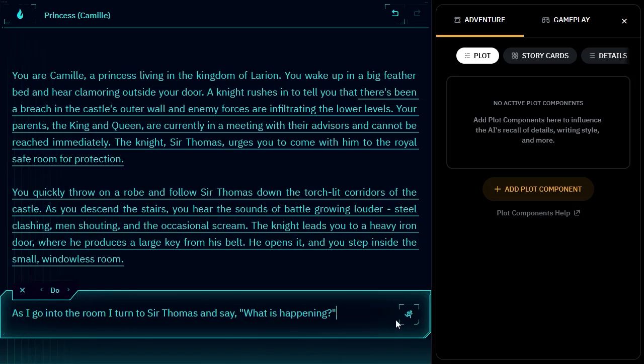All right, so you can also see that this now has a little running man symbol. That's a do. The say is a little speech bubble. And the story is a little paper airplane.